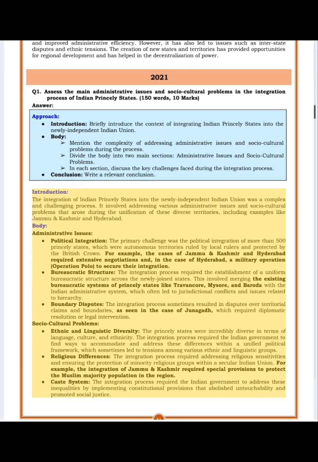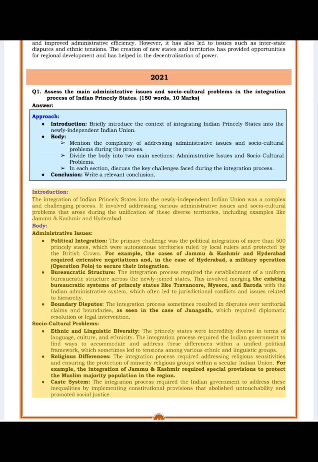Introduction. The integration of Indian princely states into the newly independent Indian Union was a complex and challenging process. It involved addressing various administrative issues and socio-cultural problems that arose during the unification of these diverse territories, including examples like Jammu and Kashmir and Hyderabad.